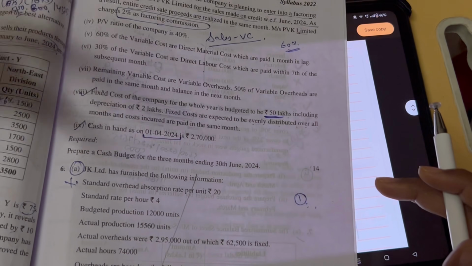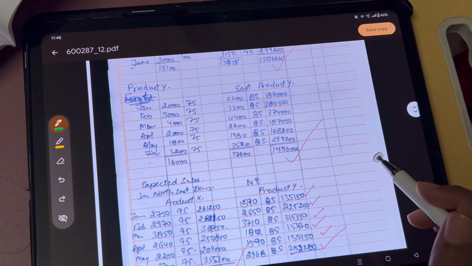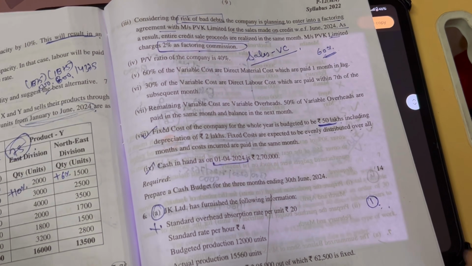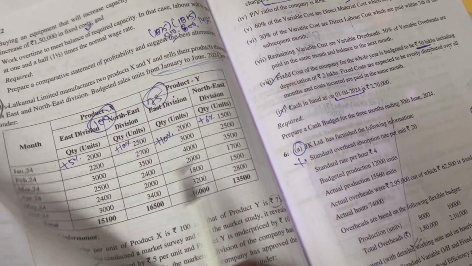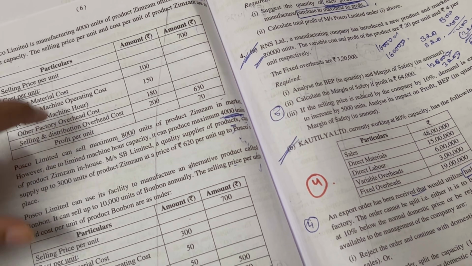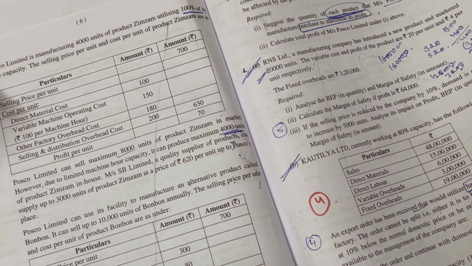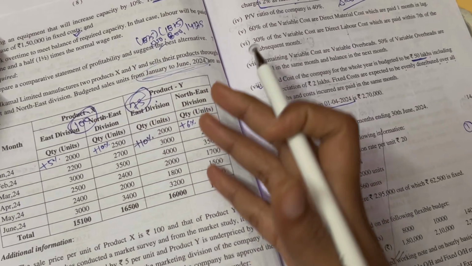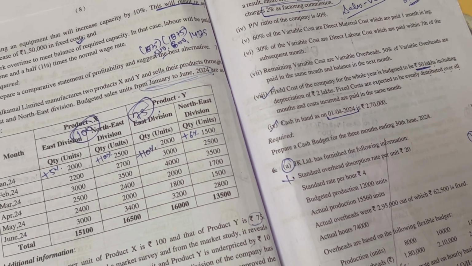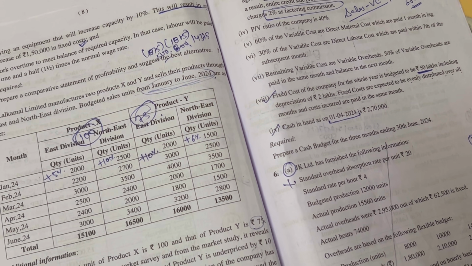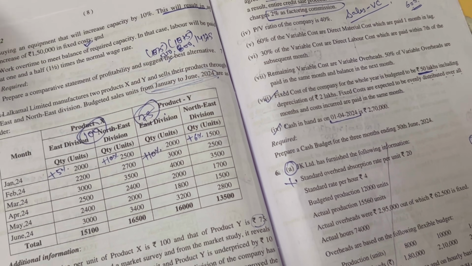So I tried to solve this question by any means, to attempt it at least halfway. This question was of 14 marks, but it was the wrong choice of question, because it was very lengthy. As compared to this, I left the third question in the paper. Earlier it seemed difficult to me, but it was easy compared to this cash budget question. I don't know from where they took this question and put it in CMA Inter. I don't think this is even a CA Final or CMA Final level question. It is beyond that also.